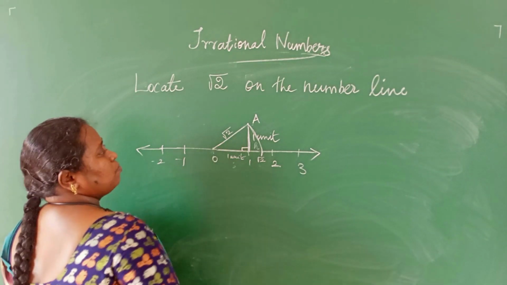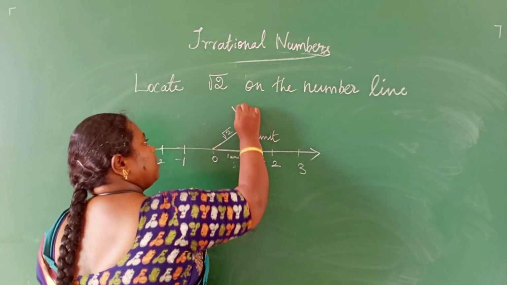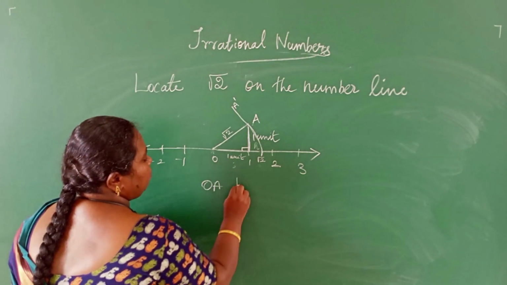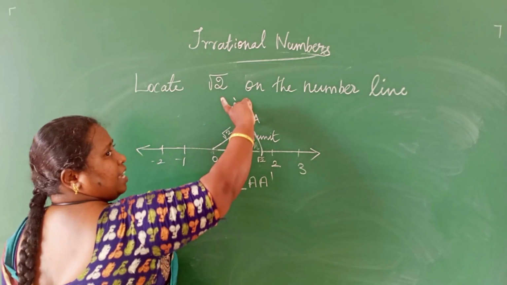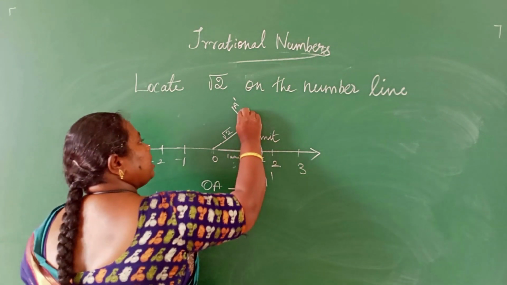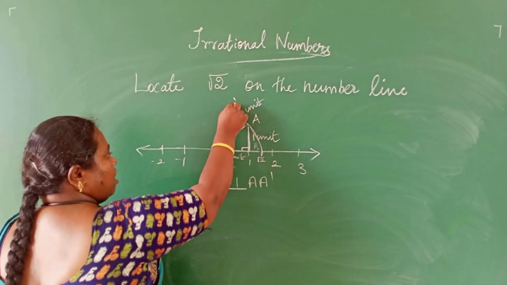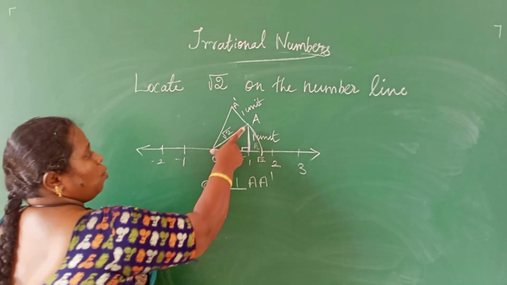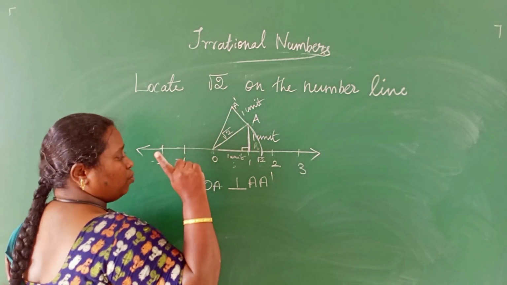The same diagram, take another vertical line for OA dash. That is A dash. So OA will be perpendicular to A dash. OA and A dash both are perpendicular. Here also the unit is 1 unit. Join OA dash. See OA as the base. A dash is a perpendicular line which is having 1 unit.